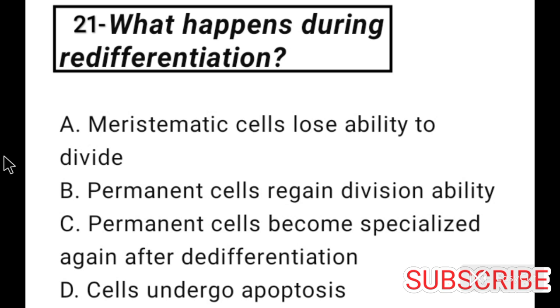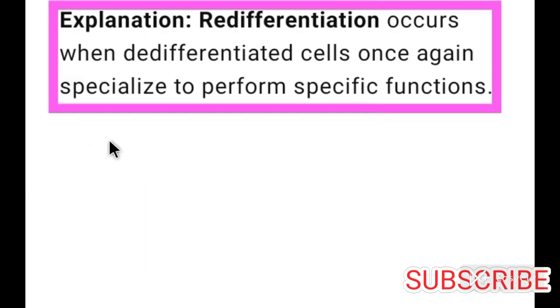Okay. Now come to question number 21. What happens during redifferentiation? In case of redifferentiation, permanent cells become specialized again after dedifferentiation. So, option C is correct for question number 21. Redifferentiation occurs when dedifferentiated cells once again specialize to perform specific functions.